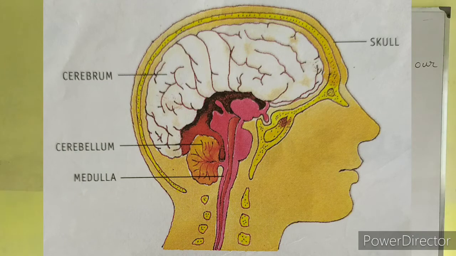You can see in the picture, its dome-shaped surface is covered with deep ridges and grooves. It controls the working of our eyes, ears, nose and tongue. It also controls our voice. It is the center of intelligence.